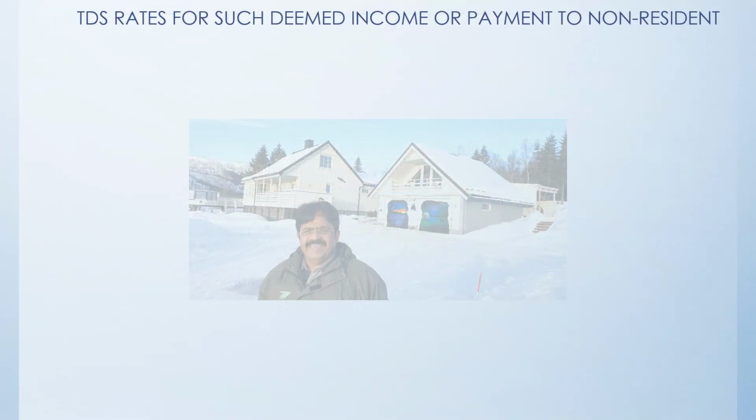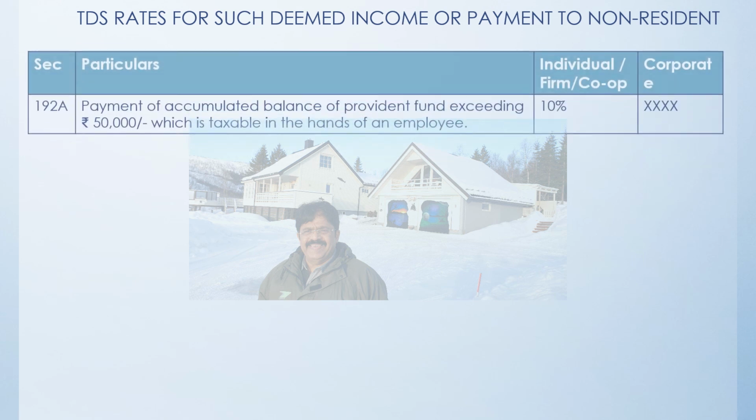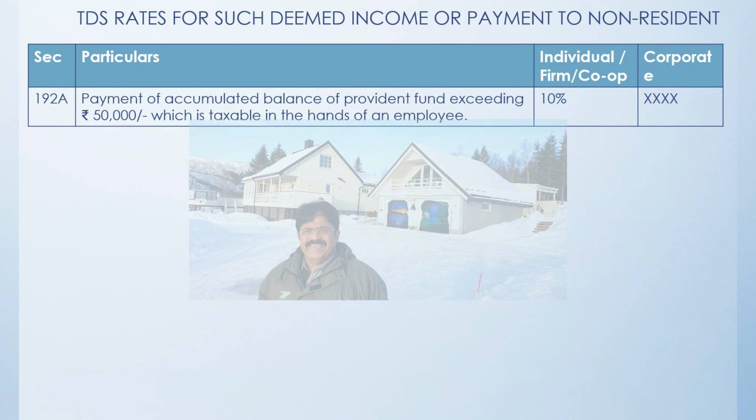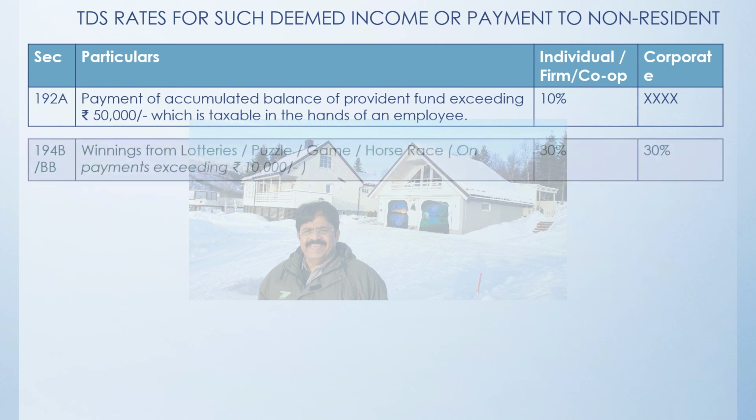Now, as I told you, TDS also has to be deducted at the rate of such deemed income or the payment to the non-resident. So if any person is making a payment and that income is assumed to be a deemed income under section 9, then under the given scenario, at the given rate, the TDS also has to be deducted. So first one, any payment from the provident fund exceeding rupees 50,000 given in the hand of the employee who is a non-resident, 10% TDS has to be deducted.